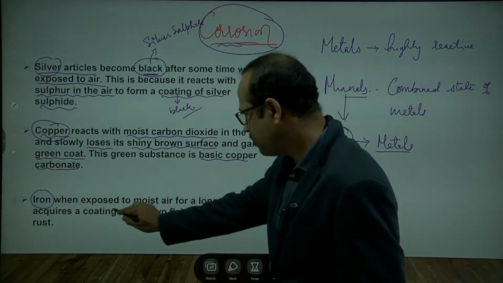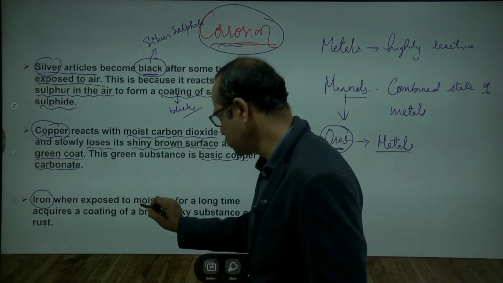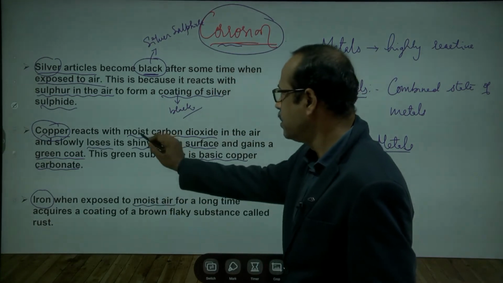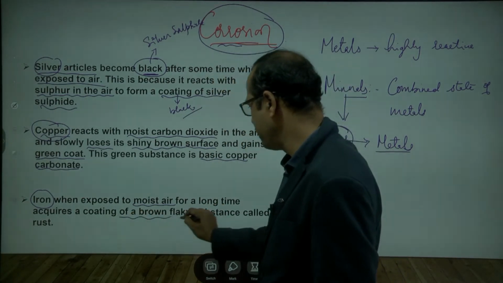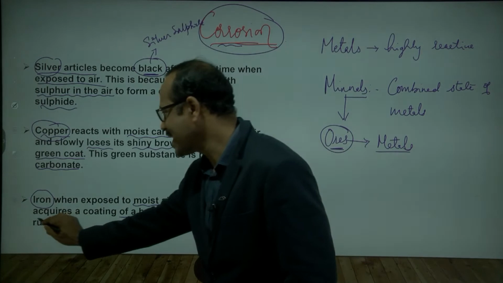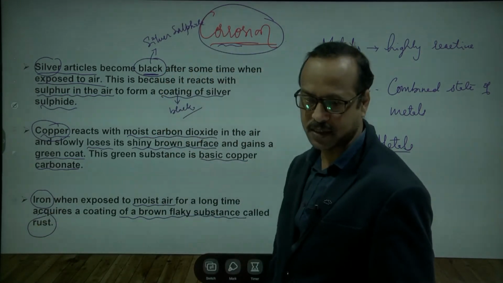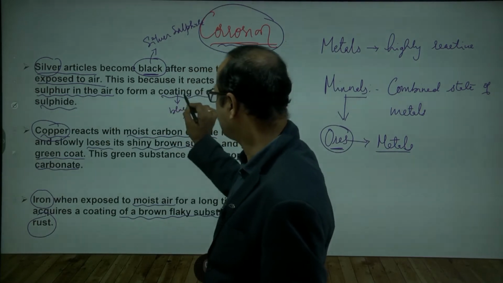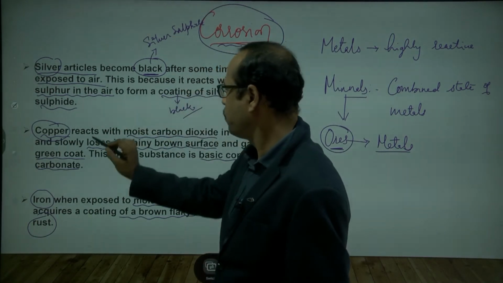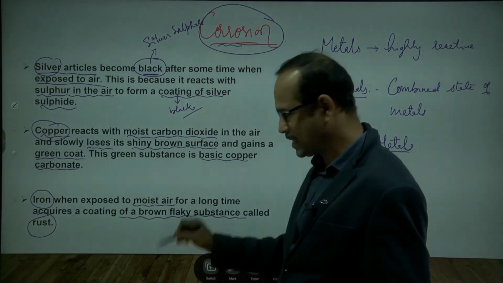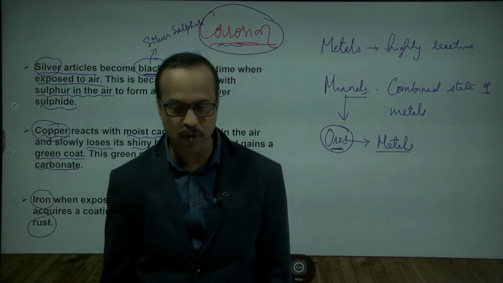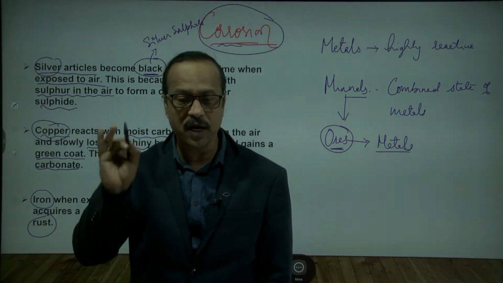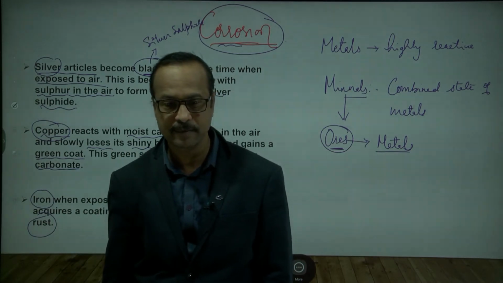So see here, iron exposed to moist air, moist carbon dioxide, for a long time acquires a coating of brown flaky substance called rust. So the forming of silver sulfide, the forming of copper carbonate, the forming of rust, all of these damage and spoil the metal. So all these are part of corrosion. Is corrosion clear to you? Yes, sir. Any doubt? No, sir.